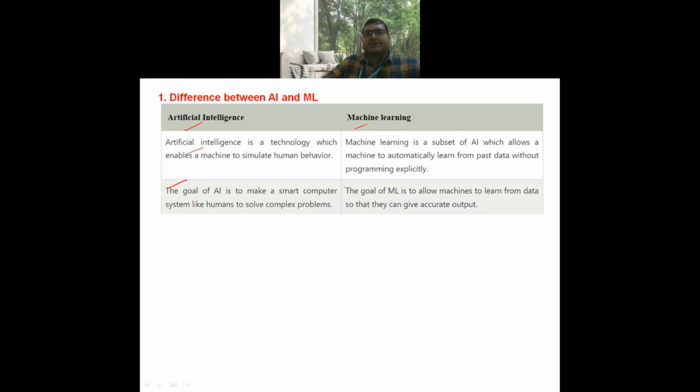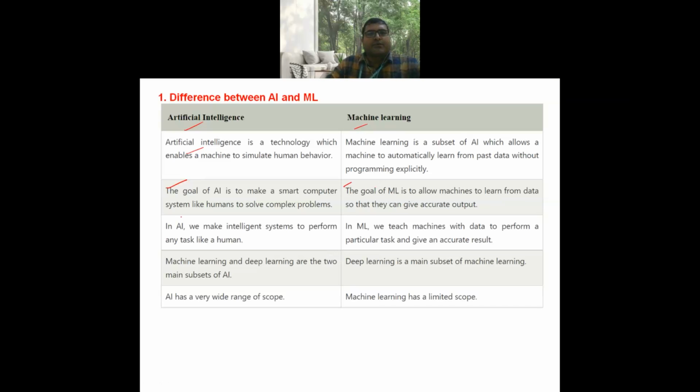The goal of machine learning is to allow machines to learn from past data so that they can give accurate results. In AI, we can make intelligent systems to perform any task like a human. In ML, we teach machines with data to perform a particular task and give an accurate result.